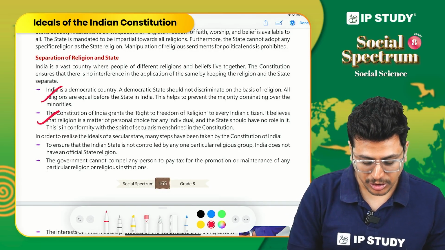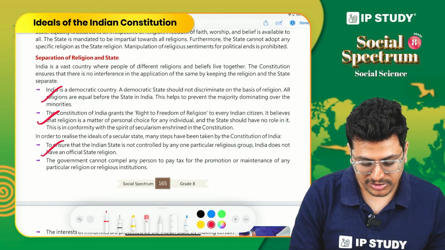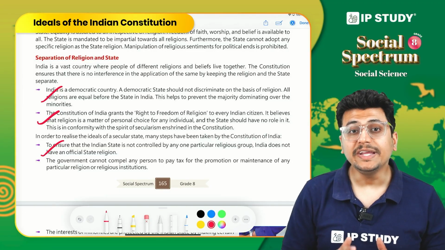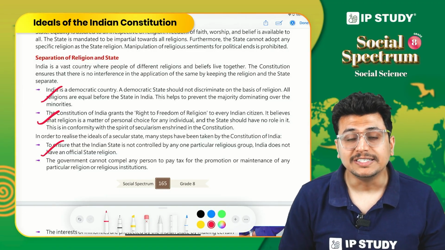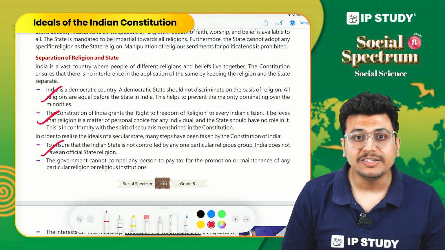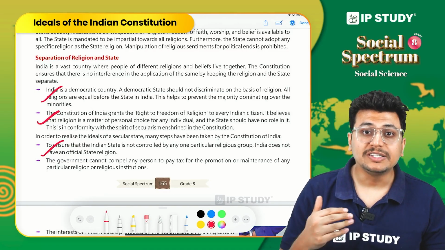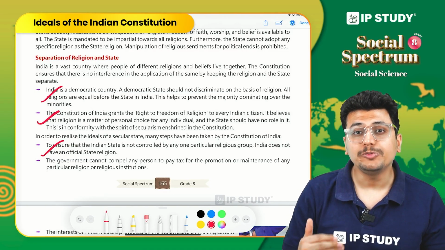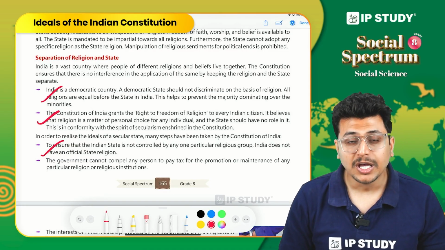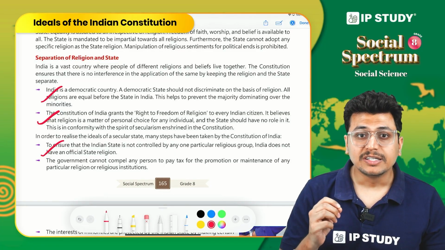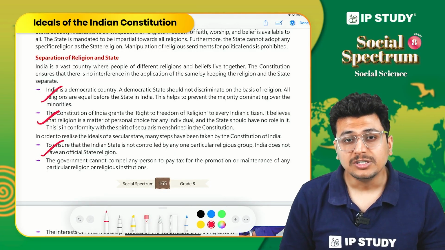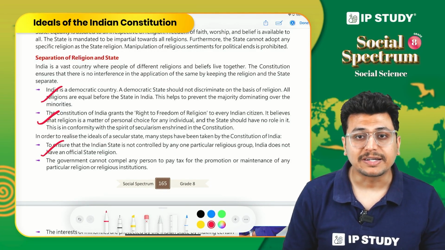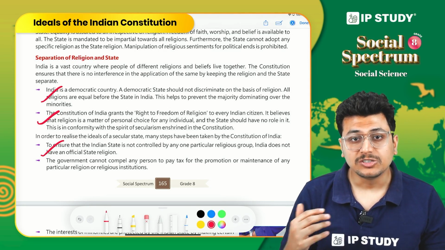Our constitution also says that there is no state religion. In many countries around the world, you will see that there is a majority of one religion, and people of other religious groups are not free to practice their belief systems. But in our country, there is no state religion, so people are free to practice the religion of their choice.